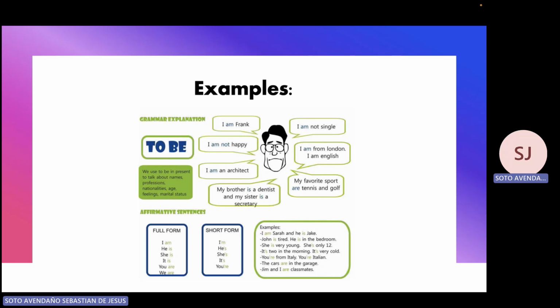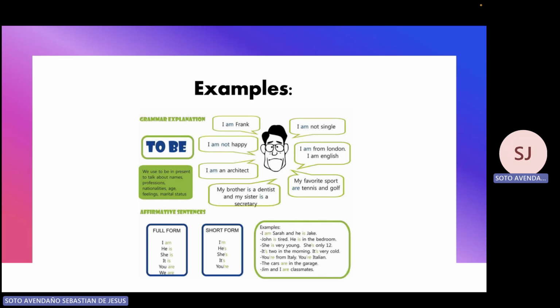And then we have my favorite sports are tennis and golf. Okay, so he's telling us that he loves to play tennis and golf. Those are his favorite sports. So as you can see, those are some uses of the verb to be.